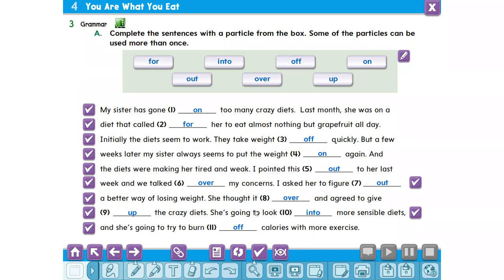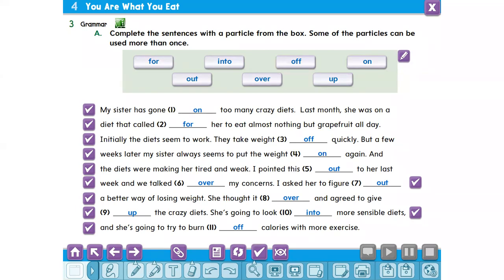Now who can read this paragraph, the whole paragraph? Who can read it, my friends? My sister has gone on too many crazy diets. Last month, she was on a diet that called for her to eat almost nothing but grapefruit all day. Initially, the diet seemed to work. They take weight off quickly.